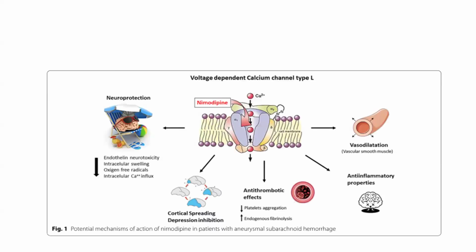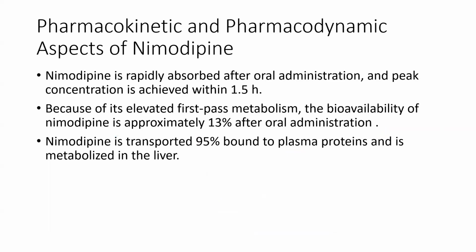So if I want to summarize the potential mechanism of action of nimodipine, it will be first vasodilation, then it has some anti-inflammatory properties, it has some antithrombotic property too, and it will reduce the cortical spreading depression inhibition. Then it has overall neuroprotective property by reducing endothelial neurotoxicity, intracellular swelling, oxygen-free radical, and intracellular calcium influx.